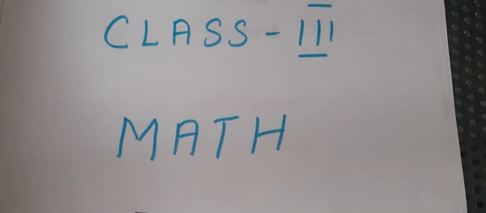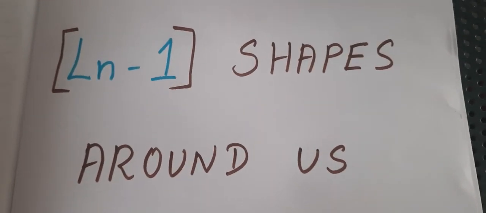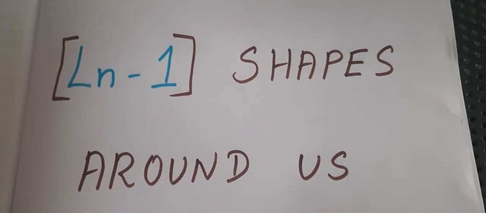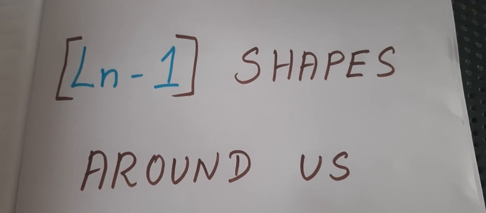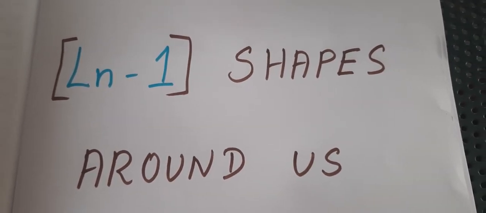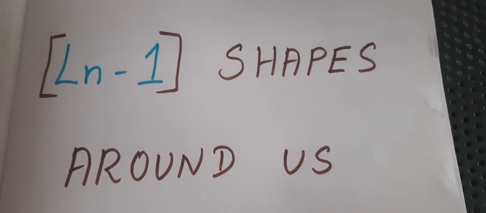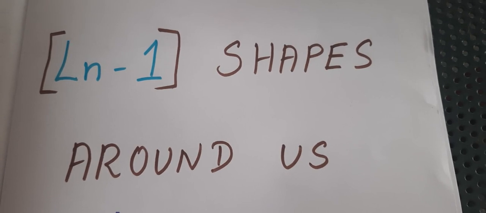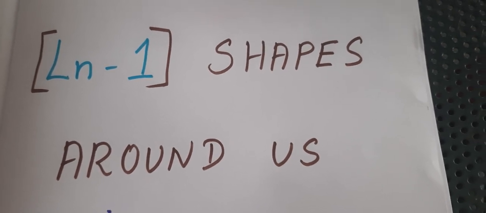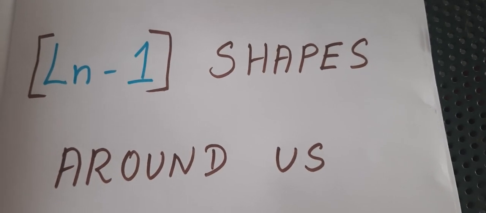So what is the first lesson in the math subject? The first lesson is Shapes Around Us. In this lesson, we are going to discuss a few topics, which we will see in the overview. What is an overview? The overview is what topics we are going to learn in this lesson. That is the overview.